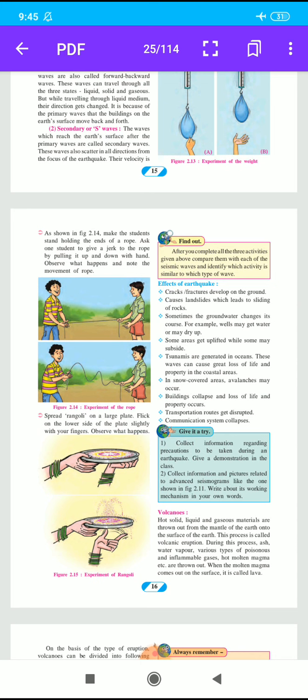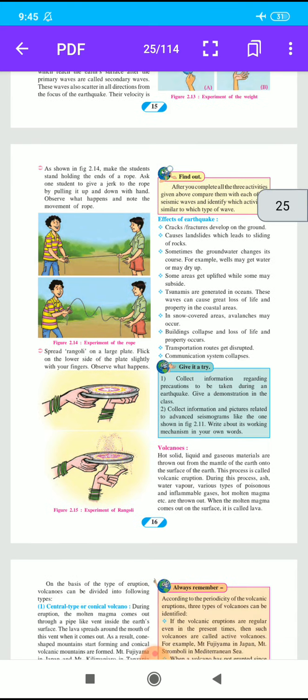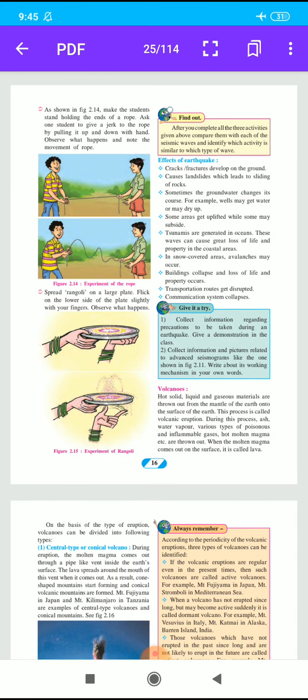What is volcanic eruption? Did you understand? During this process, ash, water vapor, various types of poisonous and inflammable gases, and hot molten magma are thrown out from the earth.